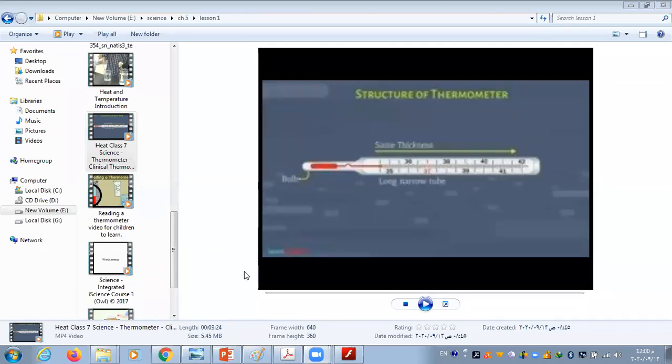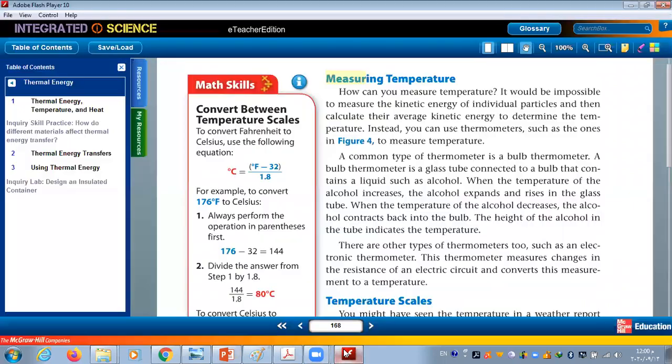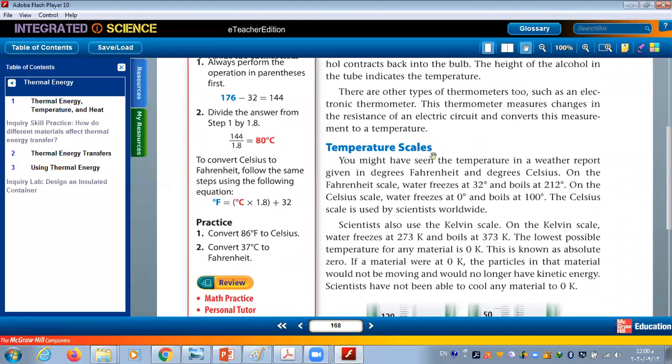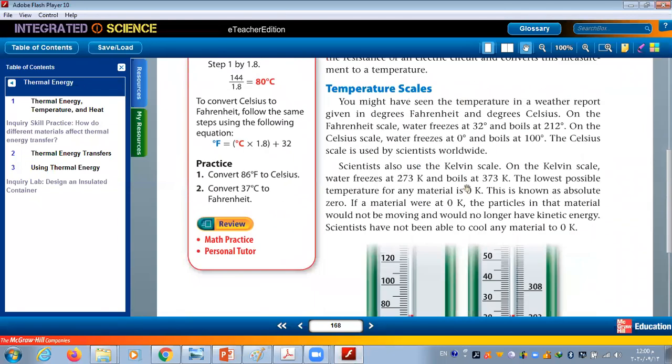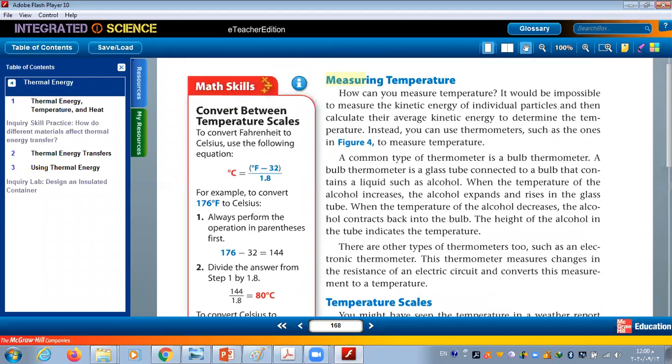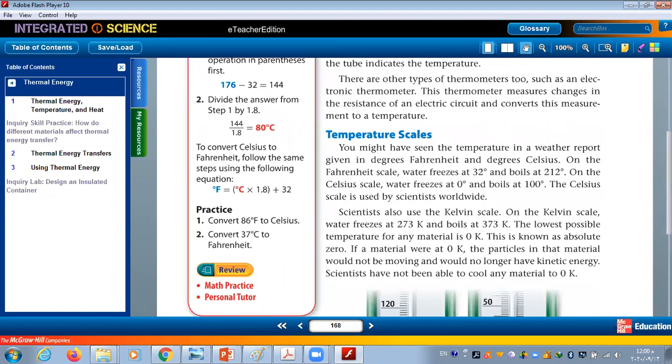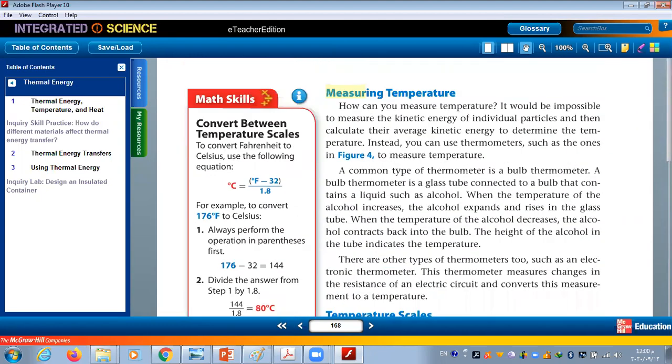So now guys, inshallah for tomorrow we have temperature scales. Okay, it's very easy. The important thing here is that we want to convert between temperature scales. So from now I hope you will revise your math skills. If you have an operation like this one, which operation do you have to do first? You have to do what is between brackets first, then you can continue. So you have to revise these math skills.